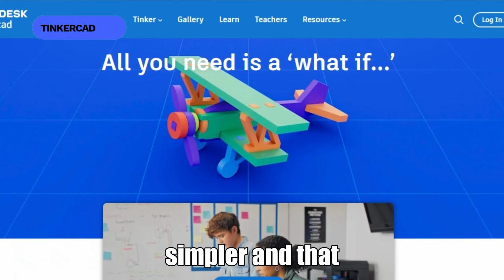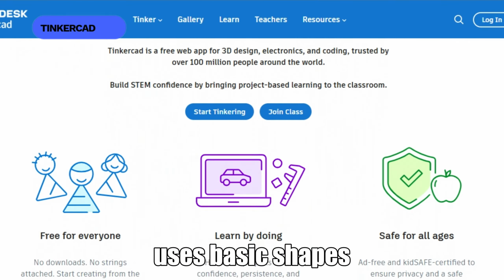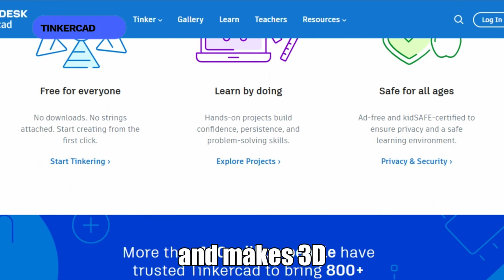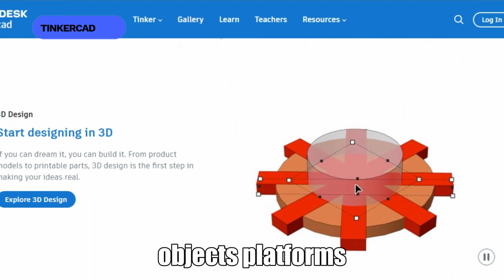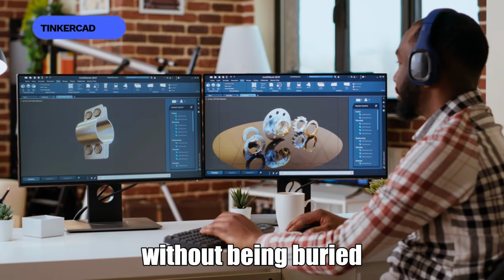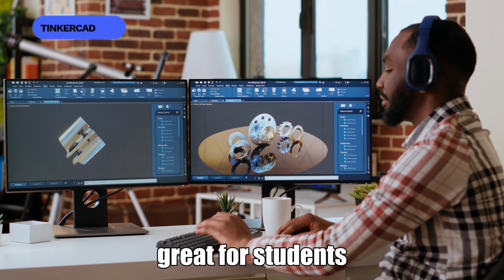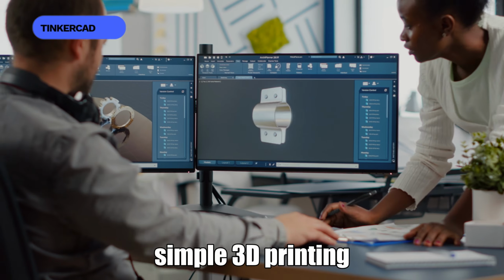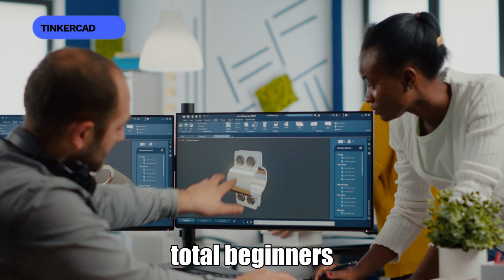Tinkercad, a simple start for beginners. Tinkercad is much simpler, and that is the point. It runs in the browser, uses basic shapes, and makes 3D feel less intimidating. You can combine objects, cut forms, move pieces around, and understand the idea of 3D modeling without being buried under professional menus. That makes it great for students, teachers, hobby projects, simple 3D printing ideas, classroom activities, and total beginners.